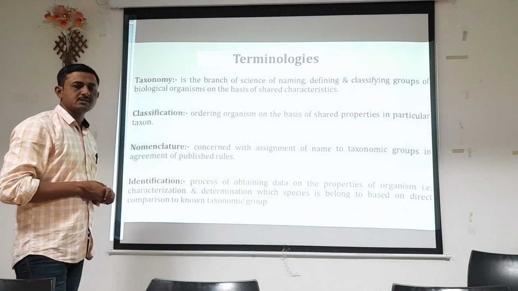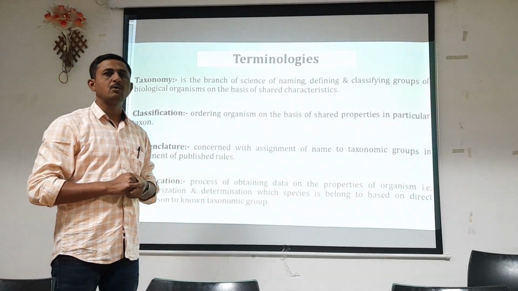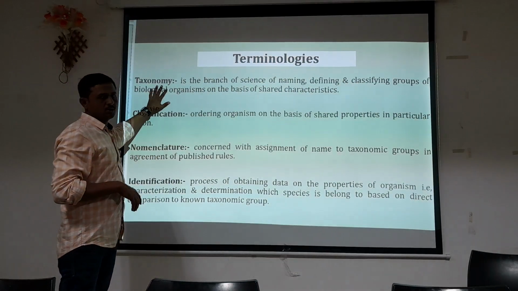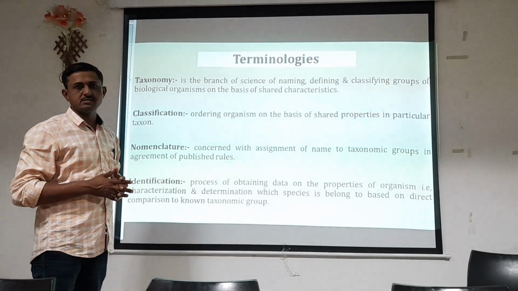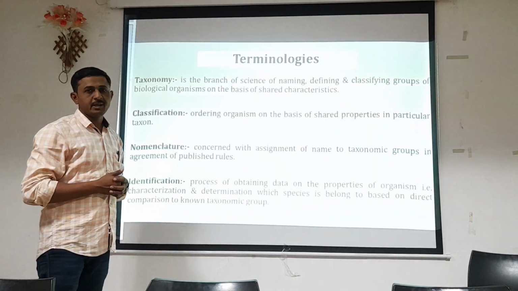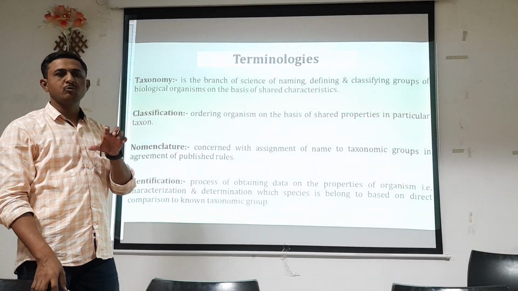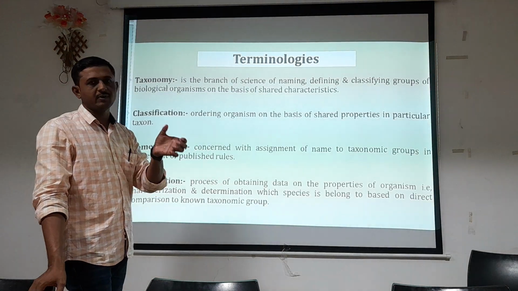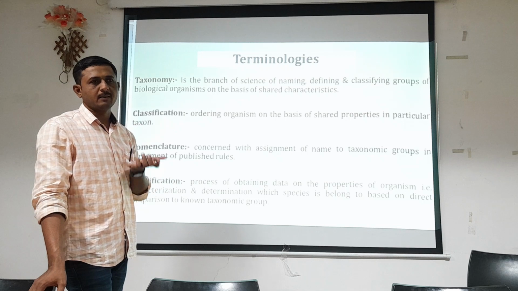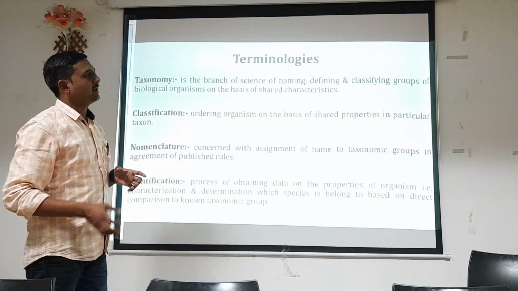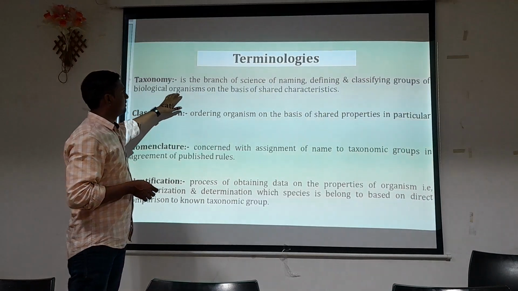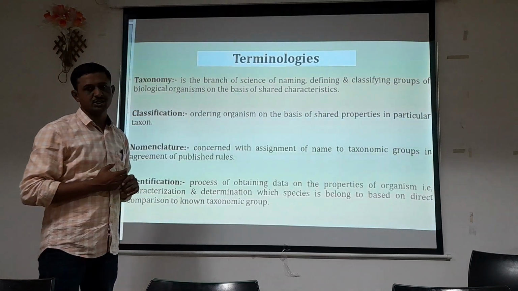So here we have to discuss the different terminologies which we will use in the field of taxonomy. Taxonomy is nothing but a branch of science which deals with the naming, that is giving a scientific name to a particular individual, whether it is bacteria, virus, animals or plants, and defining and classifying groups of biological organisms on the basis of shared characteristics.